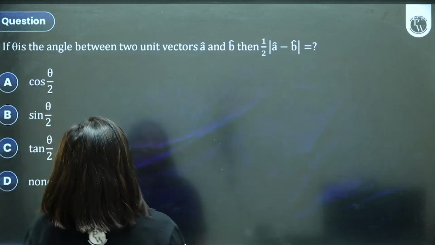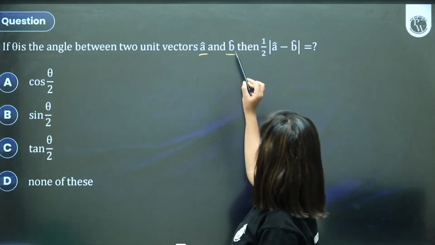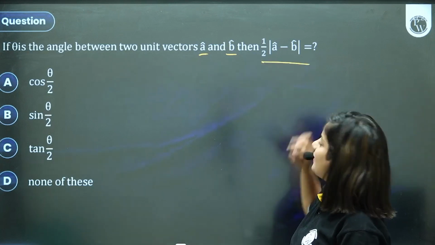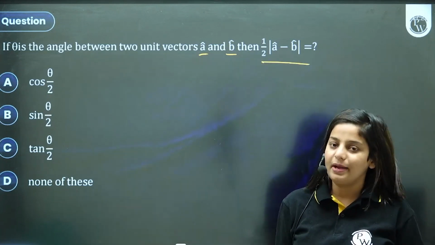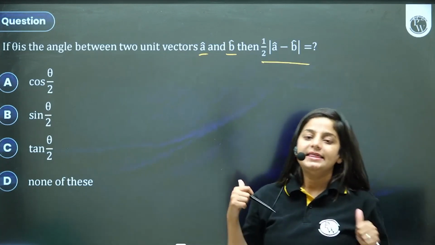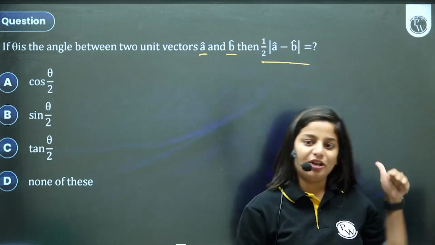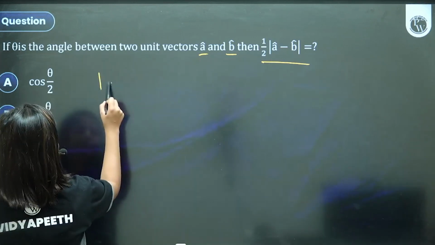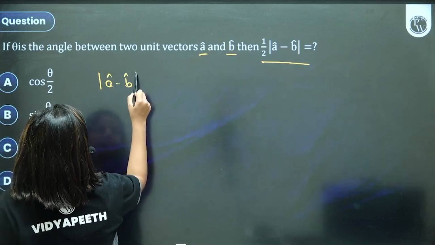Next one. If theta is the angle between unit vectors A cap and B cap, then what is the value of half magnitude of A cap minus B cap? I want you to pause, think about it, come back and check the solution. Magnitude of A cap minus B cap, the whole square.